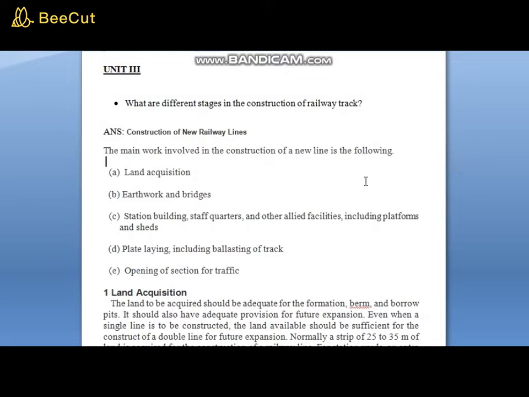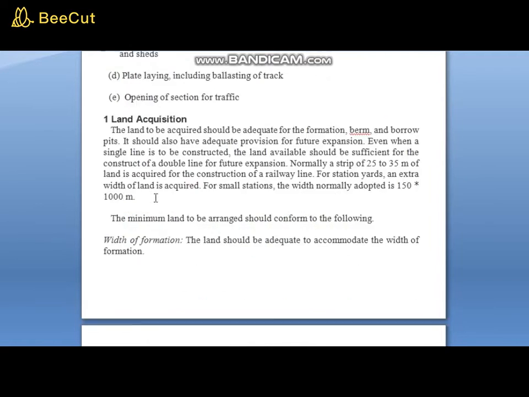The main work involved in the construction of a new railway line is the following. The first stage is land acquisition. Second, earthwork and bridges. The third is station buildings, staff quarters and other allied facilities including platforms and sheds. The next is plate laying, including ballasting of track. The next is opening of section to traffic. These are the stages involved in the construction of a track. Let us see each section in detail.